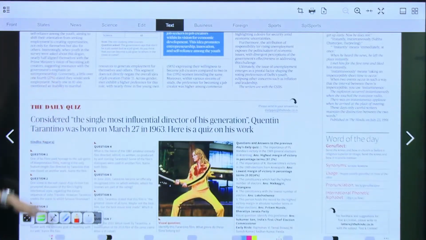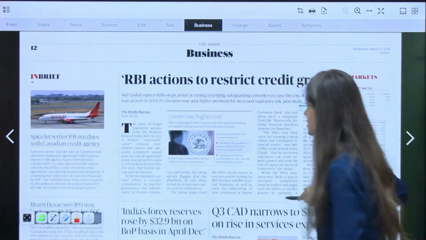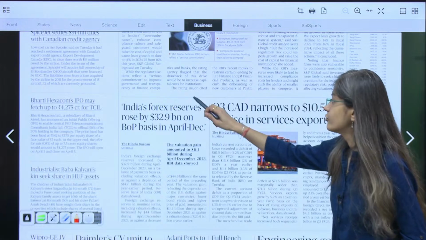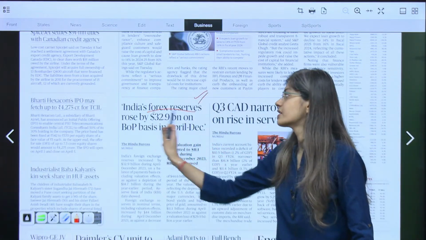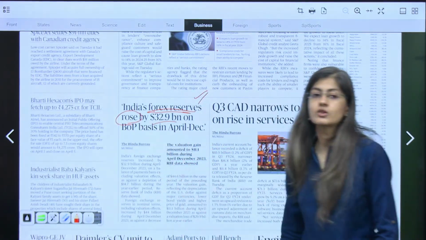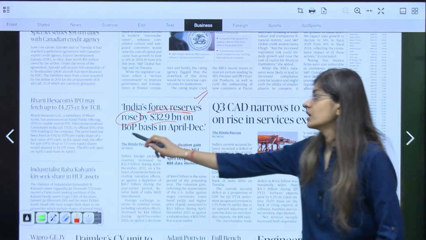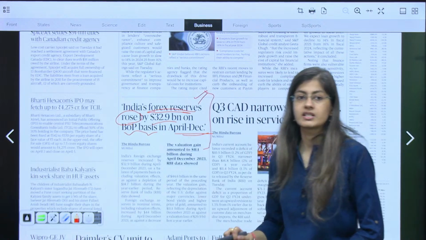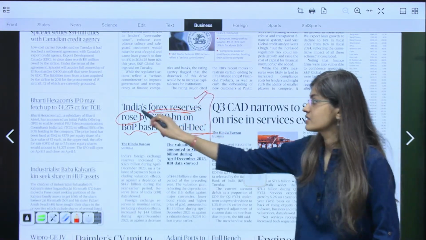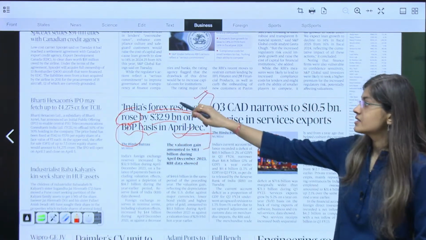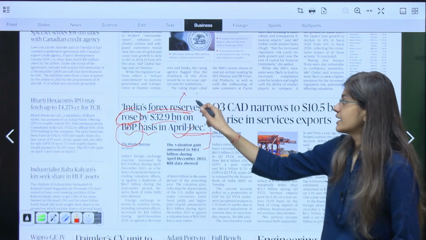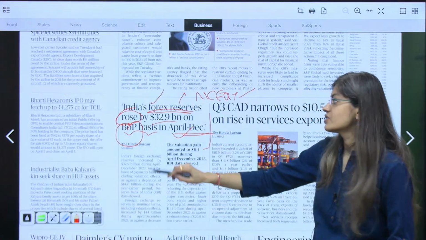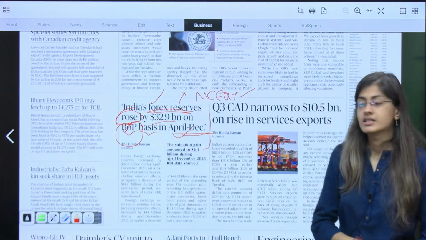And the last article of the day is the one which we have discussed yesterday only. Acha, one more article which I need you to focus on: India's forex reserve rose by 32.9 billion US dollar on BOP basis in April-December. Now, ma'am, हमें तो ये चीज समझ में नहीं आती. What is foreign exchange reserve? What is BOP basis? This is NCERT. Foreign exchange reserve and BOP is related with NCERT.